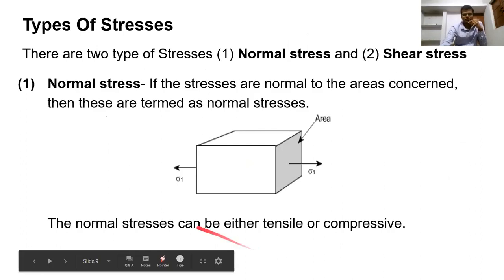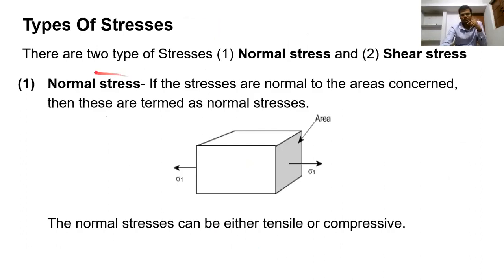Now, types of stresses. Basically there are two types of stresses: normal stress and shear stress. If the stresses are normal to the area concerned, as you can see in this figure, this is a normal, then these are termed normal stress. The normal stress can be either tensile or compressive.